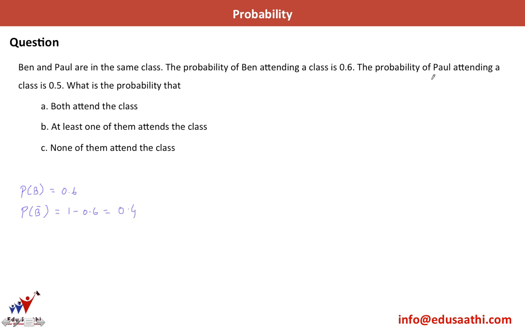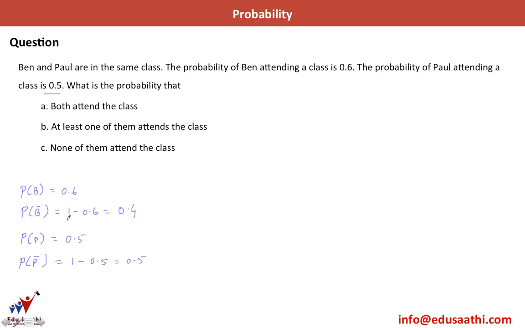The probability of Paul attending a class is 0.5. So I have probability of P, which defines that Paul comes to class, is 0.5. And similarly, probability of P bar, that Paul does not attend the class, is 1 minus 0.5, which is again 0.5.